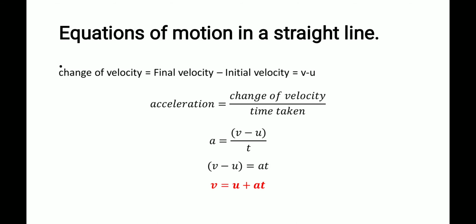Change of velocity means final velocity minus initial velocity. We already know the formula for acceleration as change of velocity by time taken. So, final velocity minus initial velocity by time taken. We rearrange this equation, we will get v is equal to u plus at. So this is the first equation of motion in a straight line, where v is the final velocity, u is the initial velocity, a is acceleration, t is the time taken.